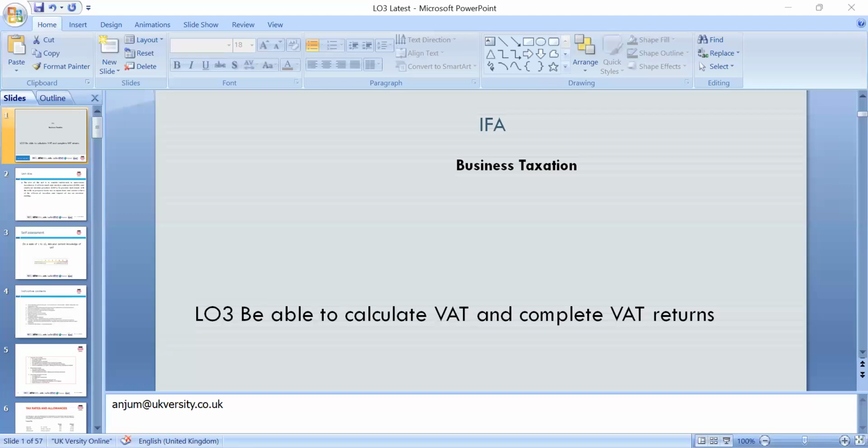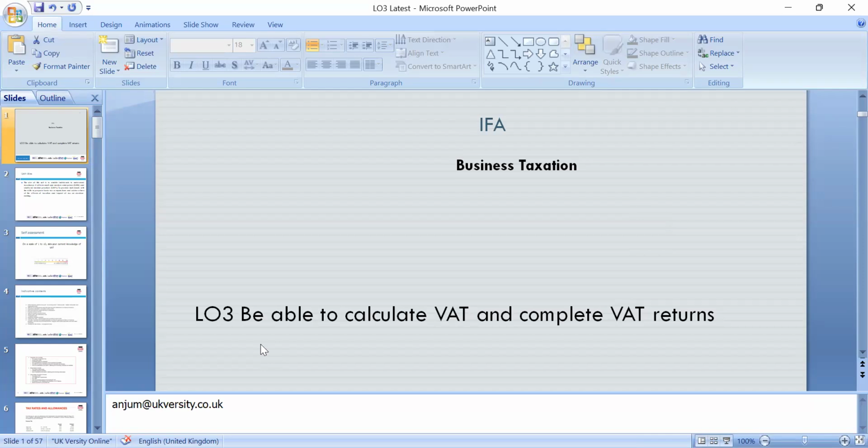So today's lesson is about LO3, which is to be able to calculate and complete the VAT return. That's the key in our business taxation. That topic, the VAT return, is also very important.